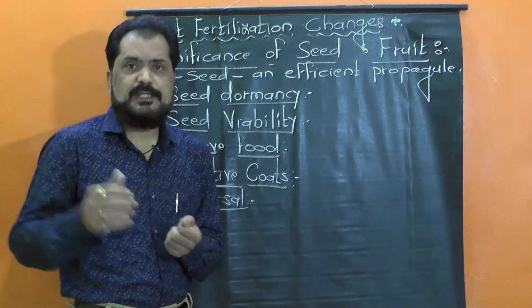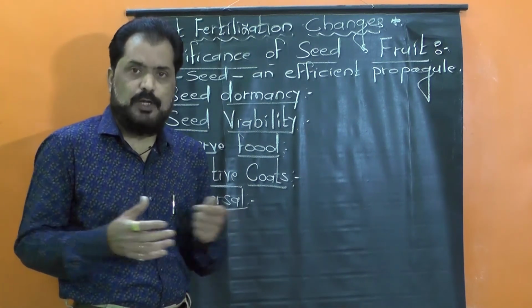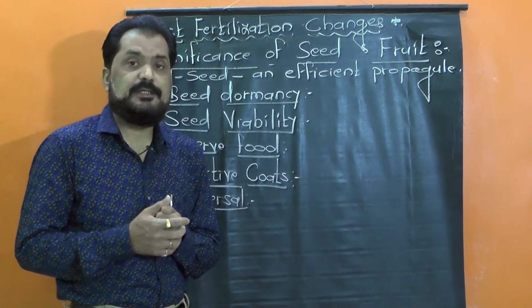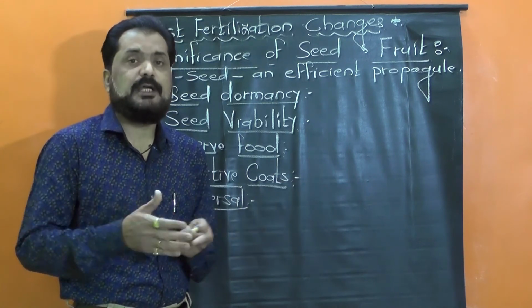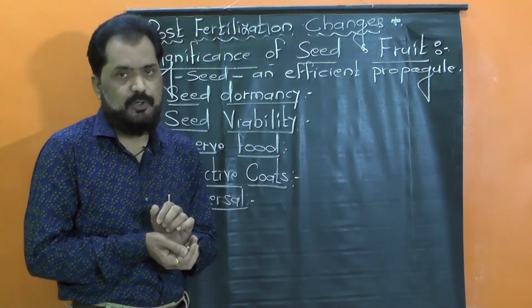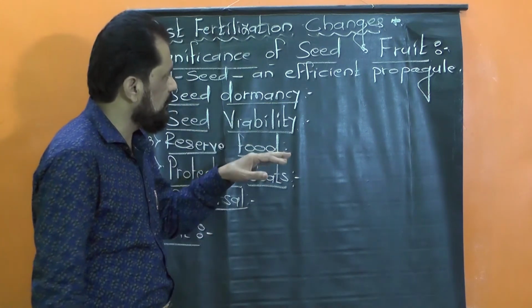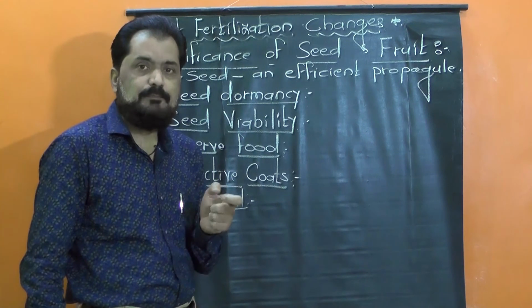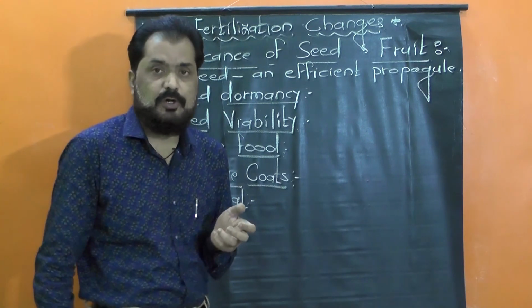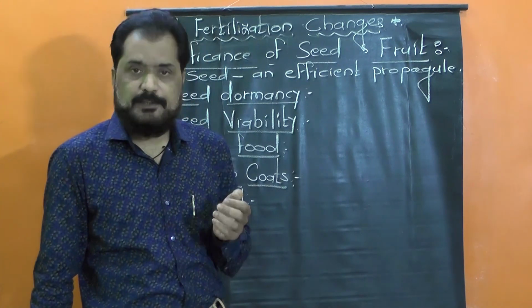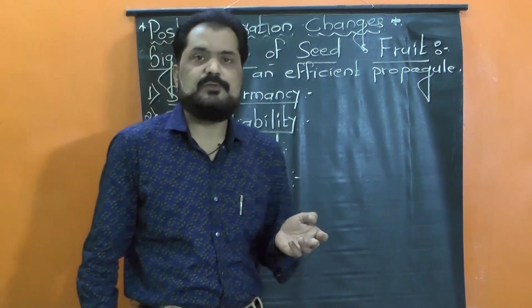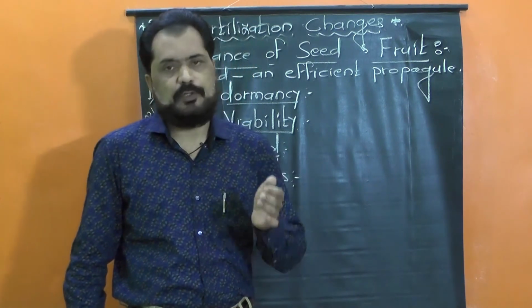So along with excreta, the seeds are thrown out and they get dispersed. So it again helps for the dispersal of seed. In this manner, the seeds and fruit together help mainly for the propagation of the plant body, and thus they are considered as important tools for the same.